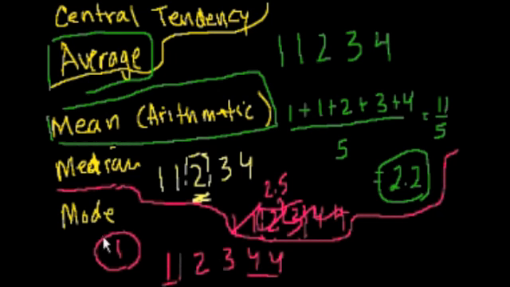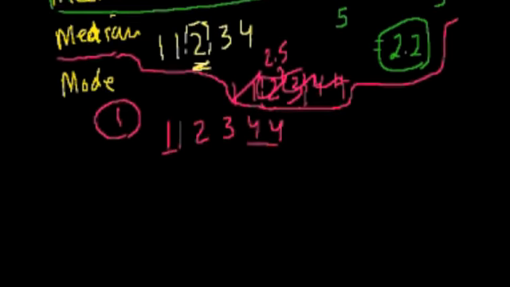Most times on a test, when they ask you, there's not going to be this ambiguity. There will be a most common number in the set. So now you're saying, well, why wasn't just one of these good enough? Why did we learn averages, why don't we just use the arithmetic mean all the time? What's median and mode good for? Well, I'll try to do one example of that and see if it rings true with you. And then you could think a little bit more.